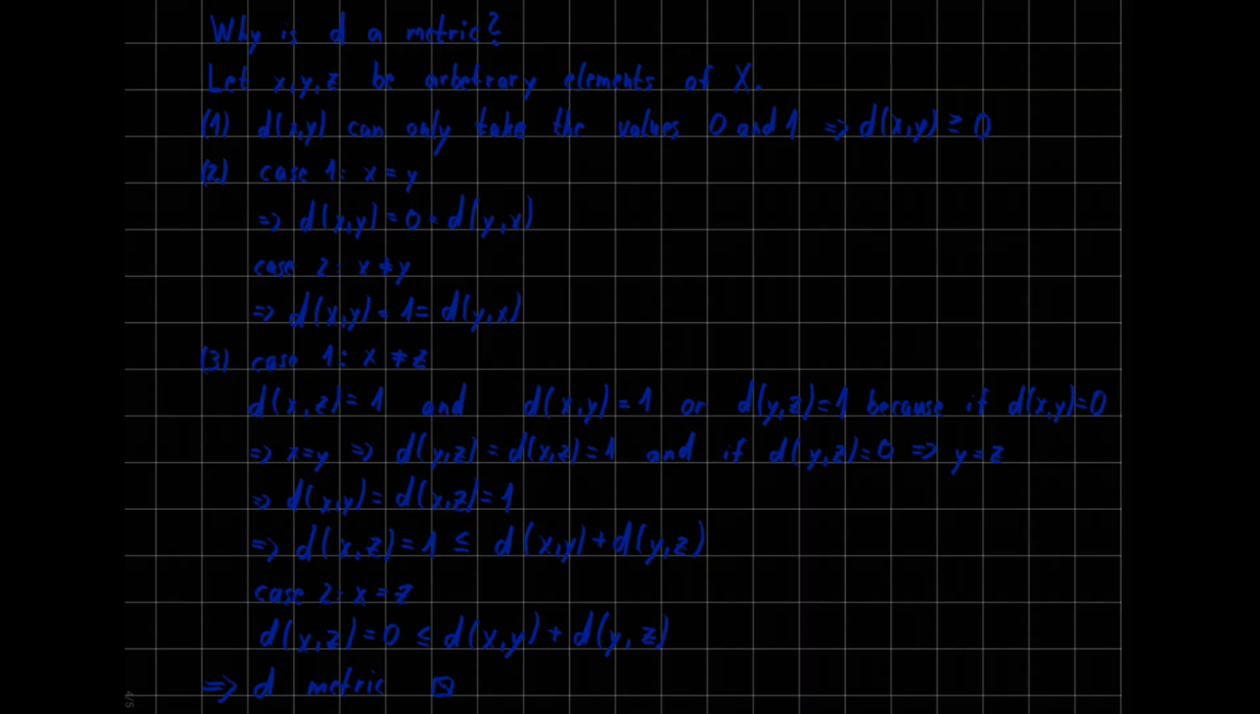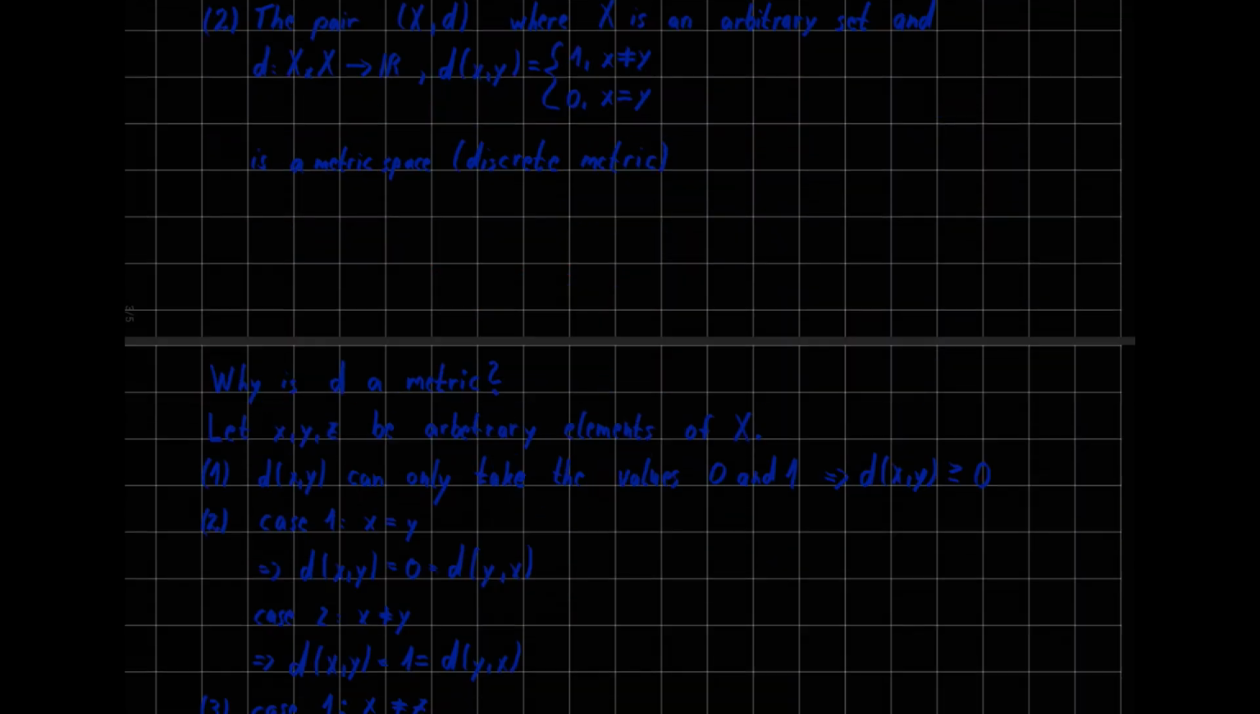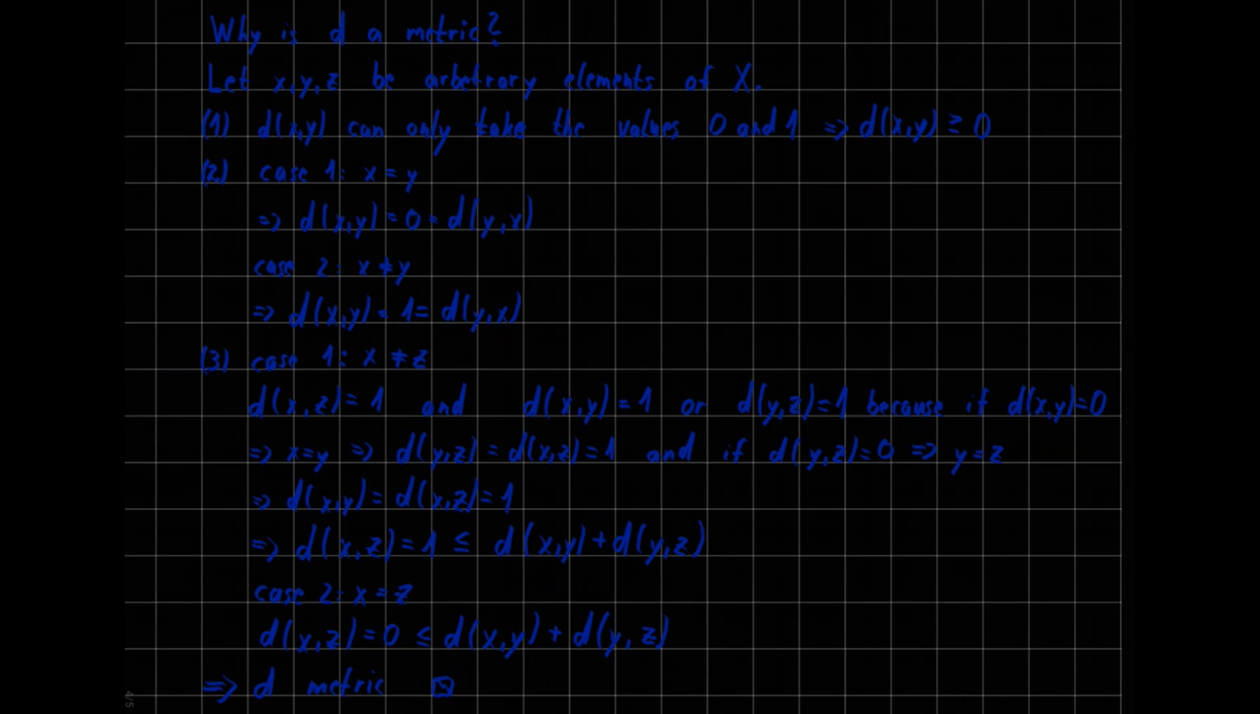So basically the only point where we have to do some thinking is the third point. So that is the triangular inequality. So let's look at that. We'll have to look at two cases again. Case 1, x is not equal to z, then d of x and z is equal to 1, because they're not equal by definition of the function.